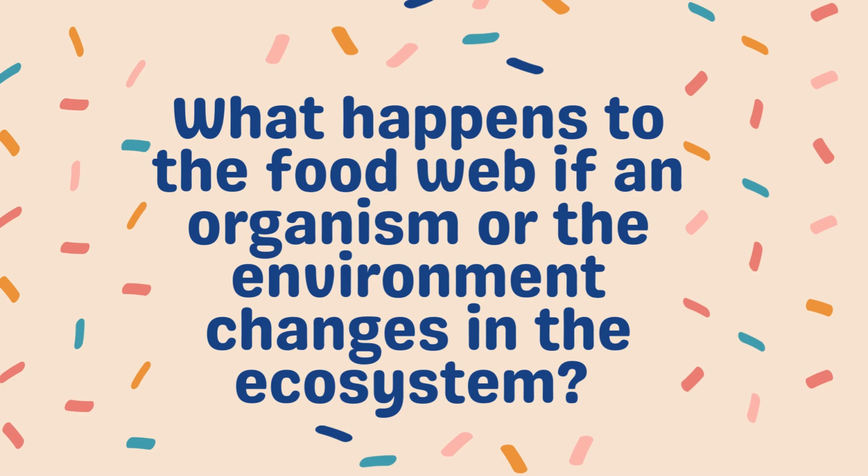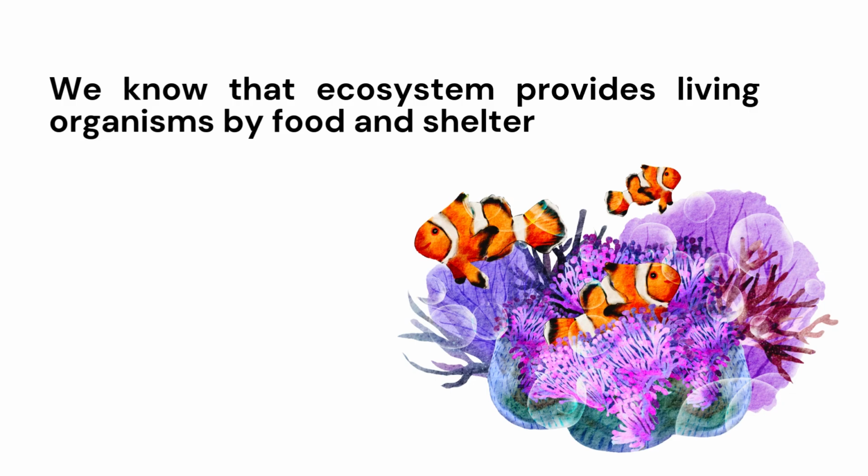As we know, the ecosystem provides living organisms with food, shelter, and water. So if there is a change in the ecosystem, the ecosystem can't provide the living organisms with resources like food, shelter, and water. So here we have an example.